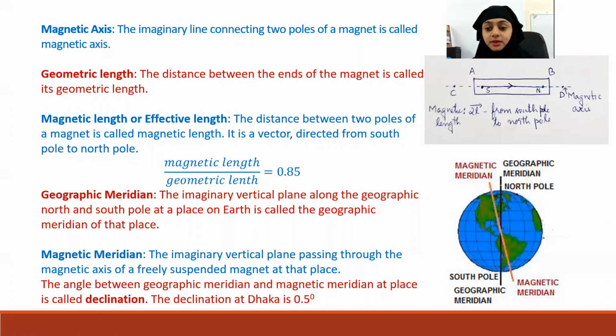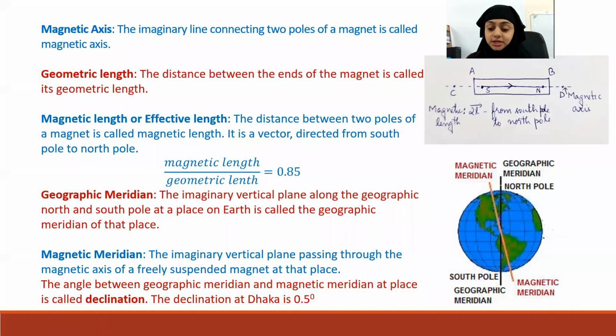Now, if you understand geographic meridian, it will be easy to understand what is a magnetic meridian. Magnetic meridian is the imaginary vertical plane passing through the magnetic axis of a freely suspended magnet at that place. So if I stay here, you know that the magnetic meridian will be slightly tilted.